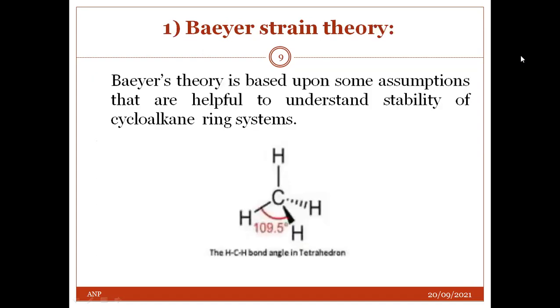Baeyer strain theory. So Baeyer's theory is generally based upon some assumptions that are helpful to understand the stability of cycloalkane ring systems. In the year 1885, Baeyer proposed a strain theory which explains the reactivity and stability of the first few cycloalkanes. And the theory is totally based on certain facts, like the normal angle between a pair of bonds of a carbon atom is 109.5 degrees, like the methane molecule.